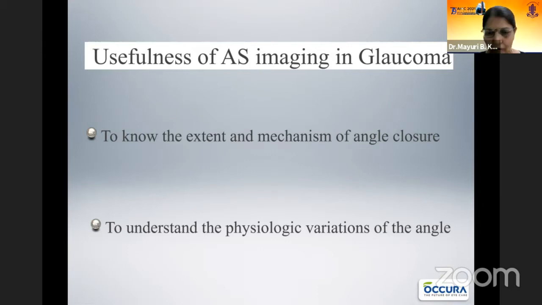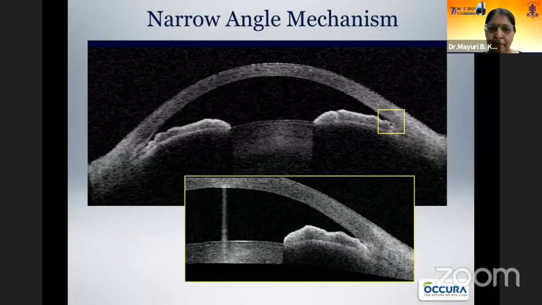Now I will go through the various usefulness of ASOCT in glaucoma: to know the extent and mechanism of angle closure glaucoma and to understand the physiological variation of the angle. So this is a typical case to show you pupillary block glaucoma with the convex iris configuration, and you see the appositional closure here.